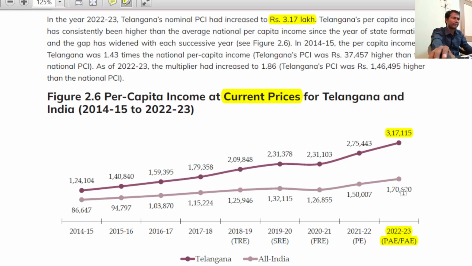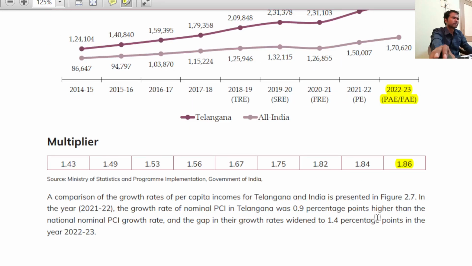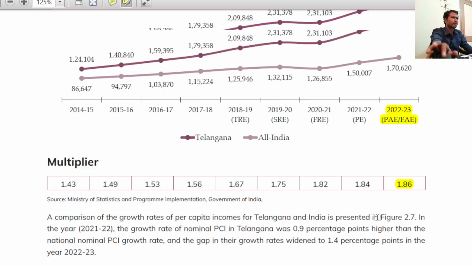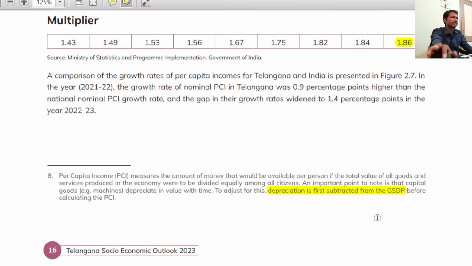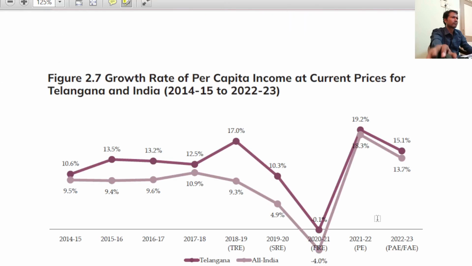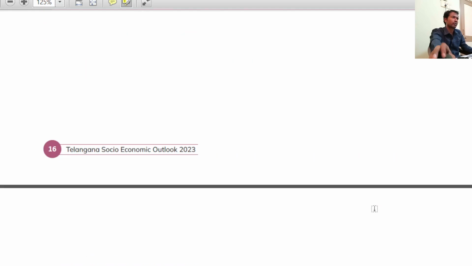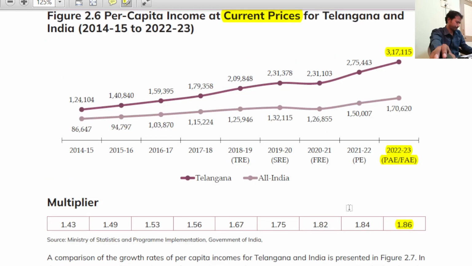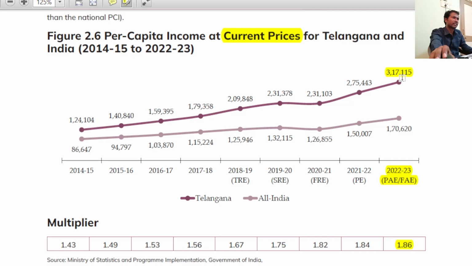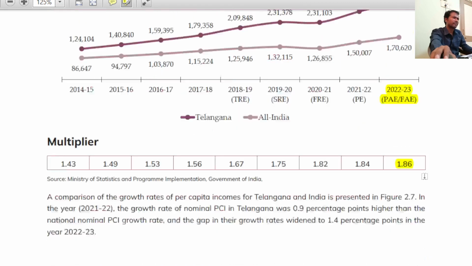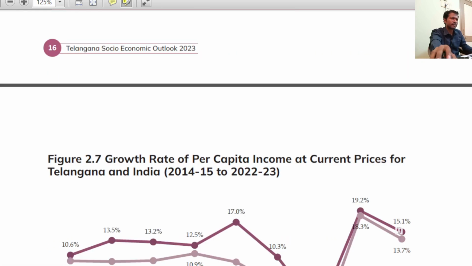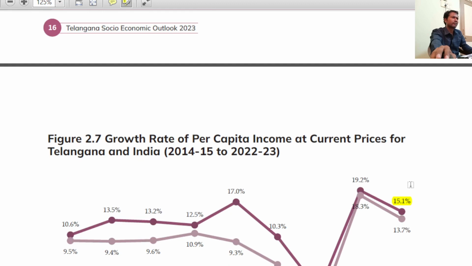Do remember this fact. Anyway, India's per capita income is not needed, not important, I can say. So 3.17 lakhs, 1.86. This is a growth rate, sir. Just now we have drawn the graphs, right? Growth rate, you know how to derive the growth. It means 3.17 lakhs minus 2.75 lakhs divided by 2.75. The growth rate registered is 15.1%. Anyway, not that important.